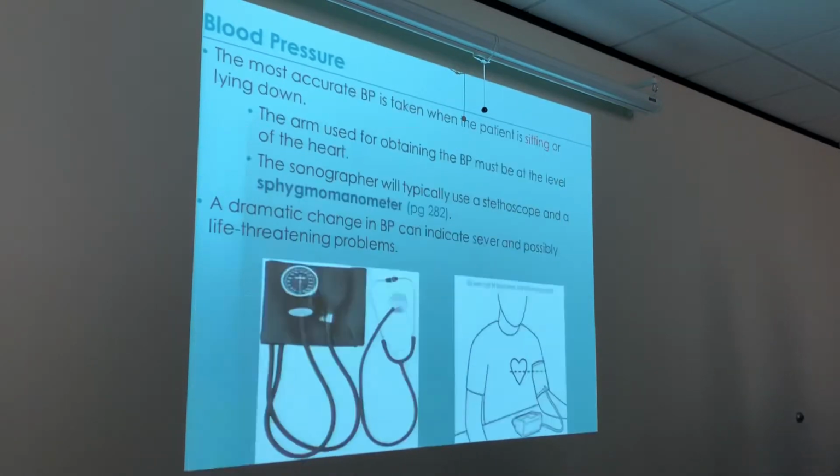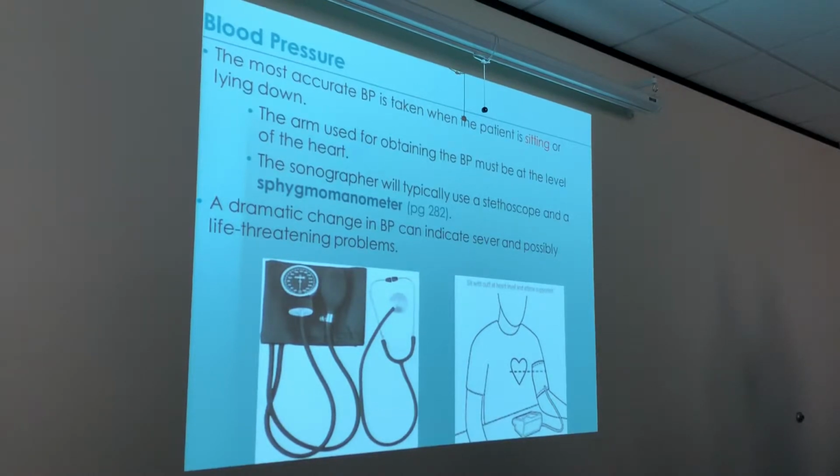Okay? So continue talking about blood pressure. The most accurate blood pressure is taken when the patient is sitting or lying down. Okay. The arm used for obtaining the blood pressure must be at the level of the heart. Guys, the reason that your arm must be at the level of the heart is because it's called hydrostatic pressure. The pressure or the weight of blood is different depending on its relationship to the heart. So if it's on heart level, that means that you don't have any hydrostatic pressure. I'll explain that to you guys in the future.